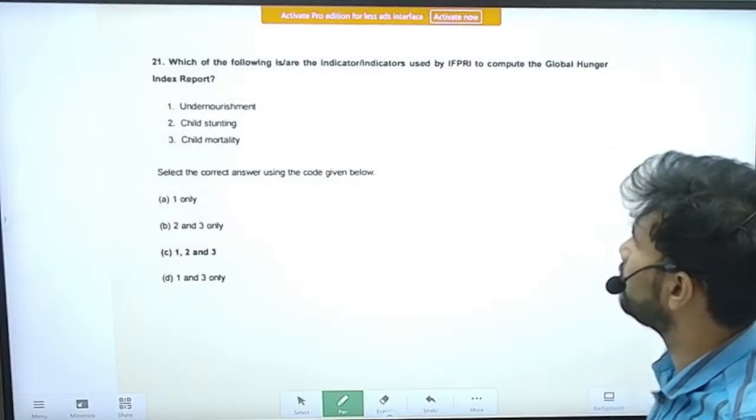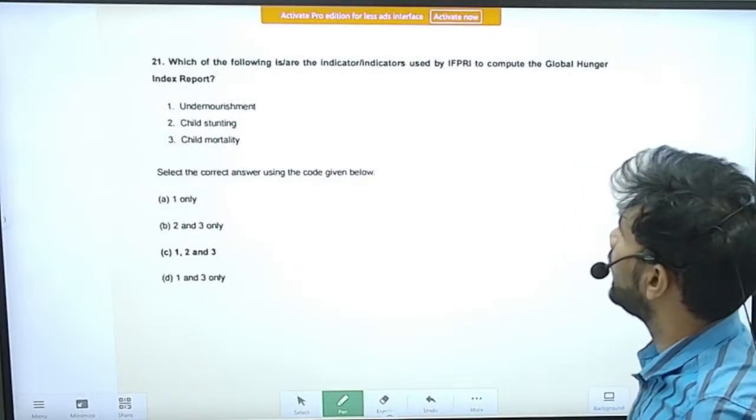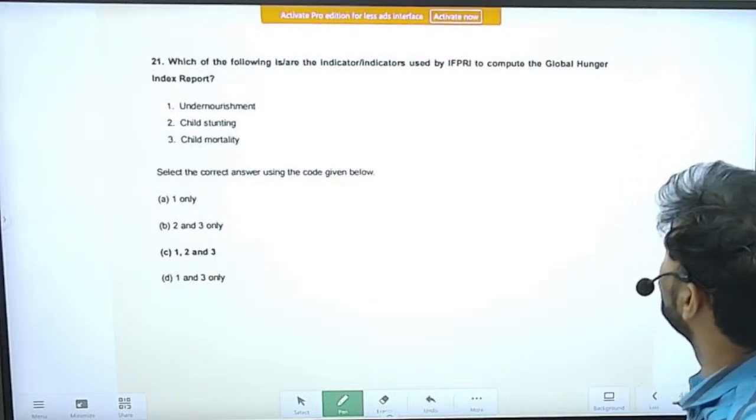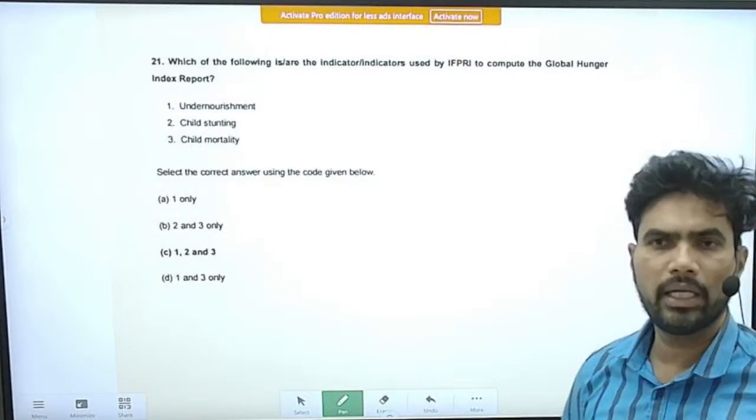The next question: which of the following is the indicator or indicators used by IFPRI to compute the Global Hunger Index report?